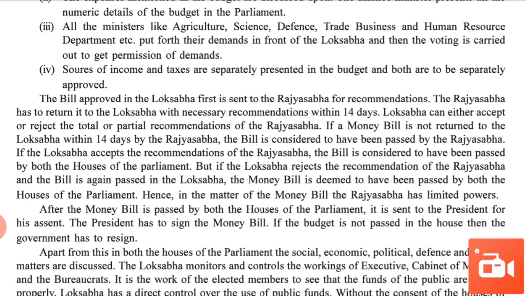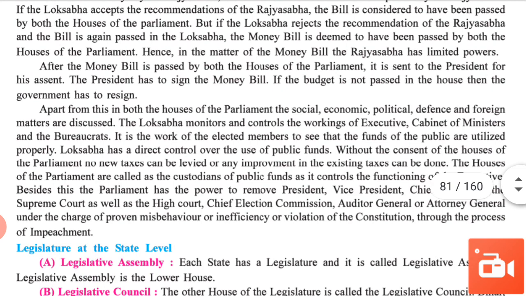If the Lok Sabha accepts the recommendation of Rajya Sabha, the bill is considered to have been passed by both Houses of Parliament. But if Lok Sabha rejects the recommendation of Rajya Sabha, then the bill is again passed in Lok Sabha and the money bill is deemed to have been passed by both Houses of Parliament.